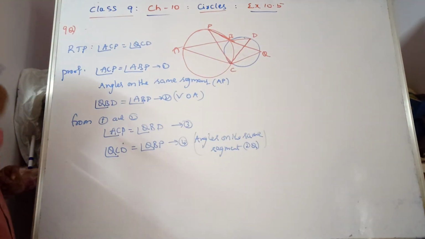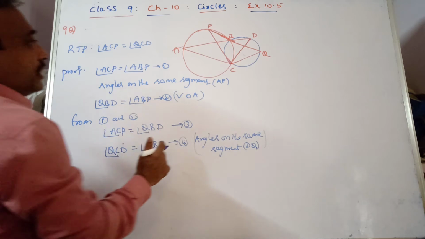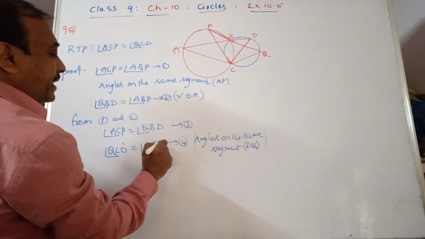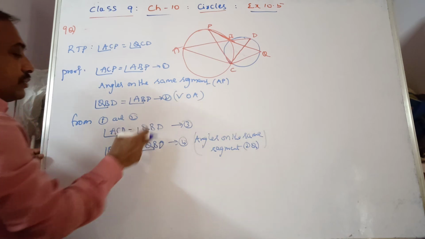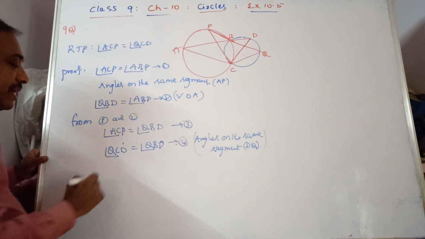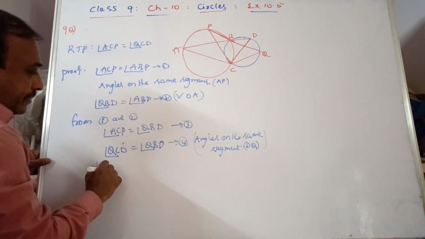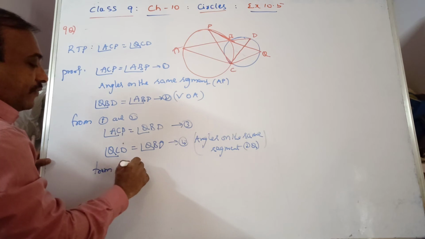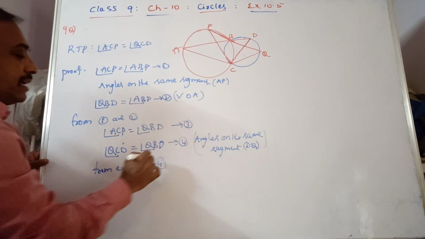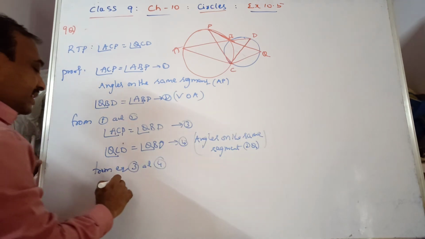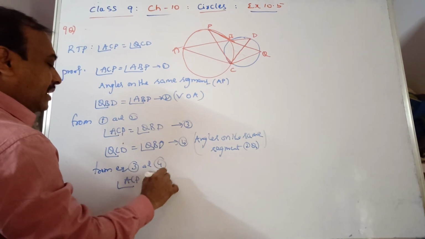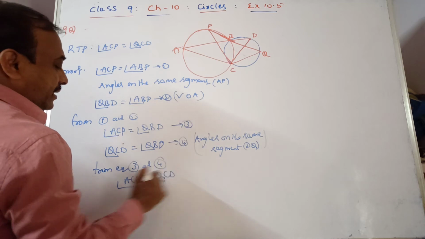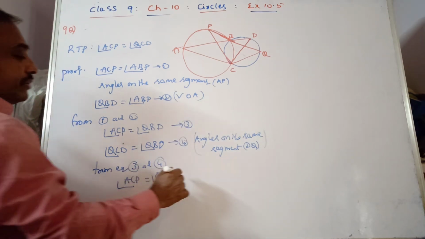Now equation 3 and equation 4, you observe it. QBD, this is D, not P. Angle QBD is equal to angle ACP from equation 3. The RHS of both are equal. So from equation 3 and 4 we can say that angle ACP is equal to angle QCD.